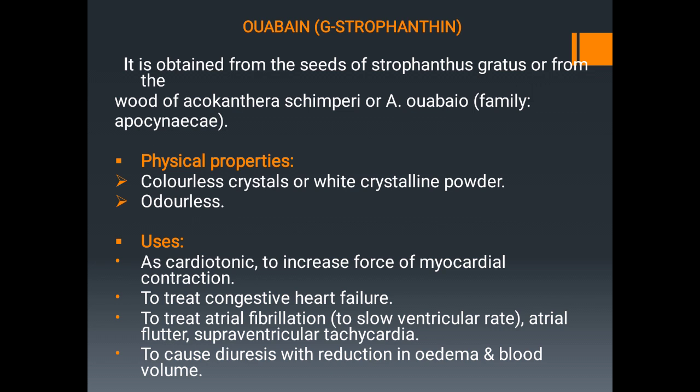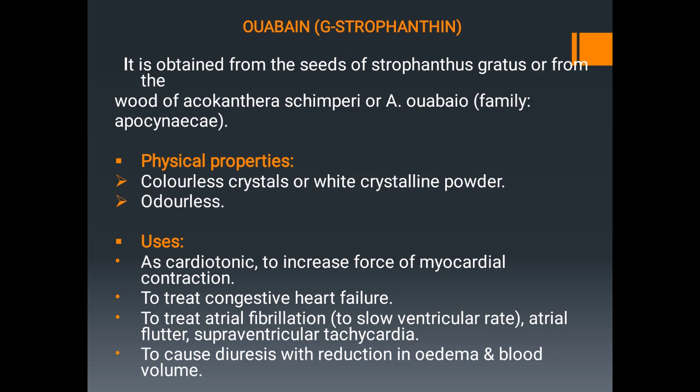Last drug from this topic is ouabain or G-strophanthin. It is obtained from the seeds of Strophanthus gratus, belonging to the family Apocynaceae. Physical properties: available as colorless or white crystalline powder and odorless.